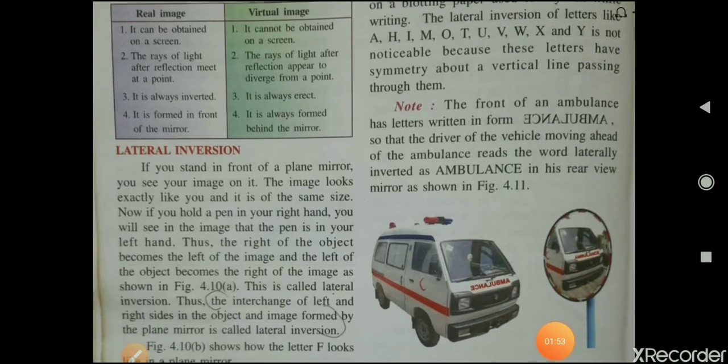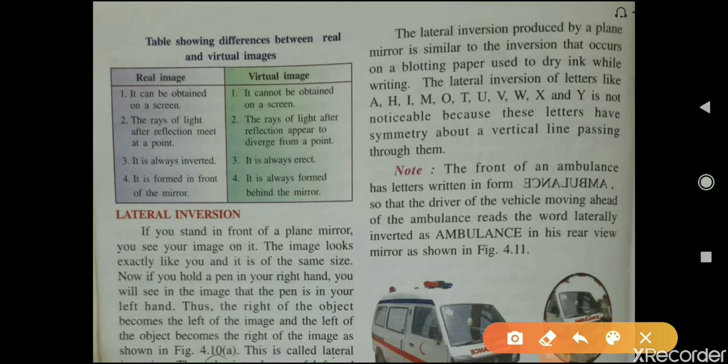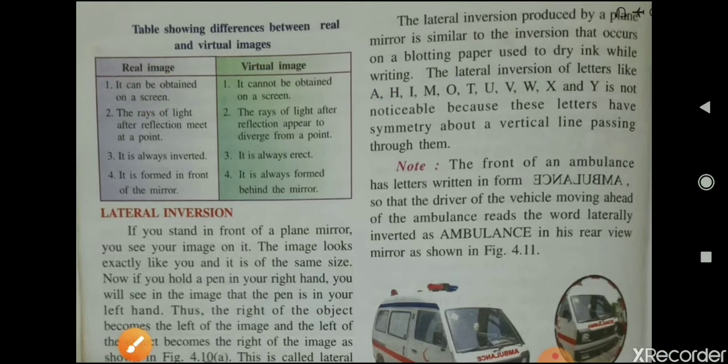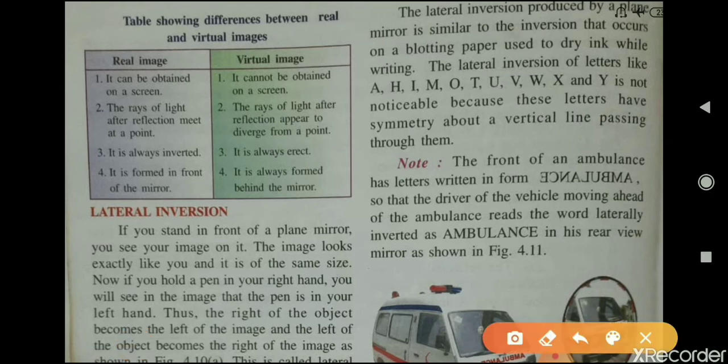Now lateral inversion. You can read this table, the differences between real image and virtual image. A real image can be obtained on the screen, and a virtual image cannot be obtained on the screen. Second, the rays of light after reflection meet at a point for a real image. For a virtual image, the rays of light after reflection appear to diverge from a point.